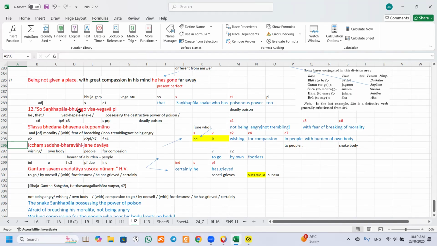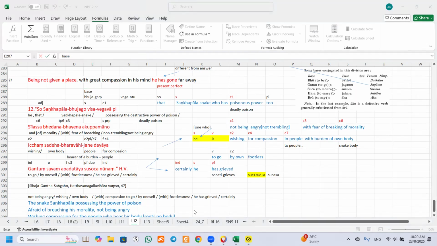This is one of the cases. So Bhuja plus gam, this is the base. When you decline it, it automatically becomes Bhujago. I think the word Bhuja is crawling.